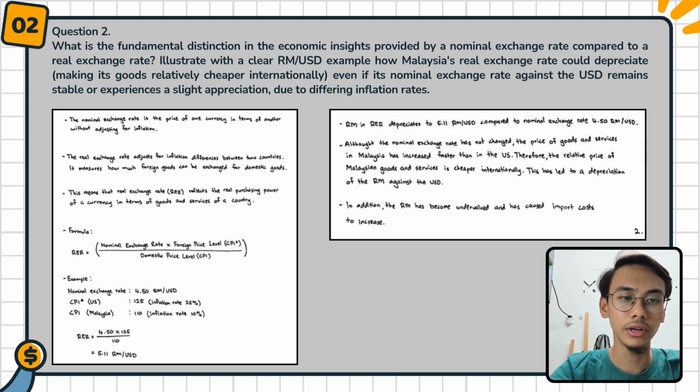Although the nominal exchange rate has not changed, the price of goods and services in Malaysia has increased faster than in the US. Therefore, the relative price of Malaysian goods and services is cheaper internationally. This has led to depreciation of the RM against the US dollar. In addition, the RM has become undervalued and has caused import costs to increase.